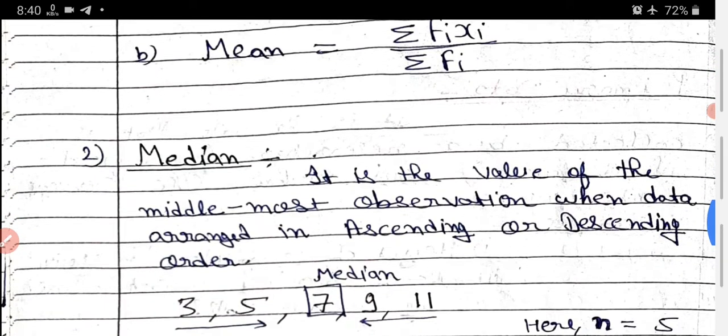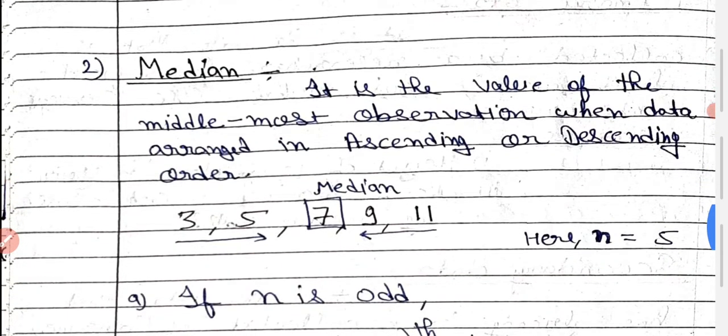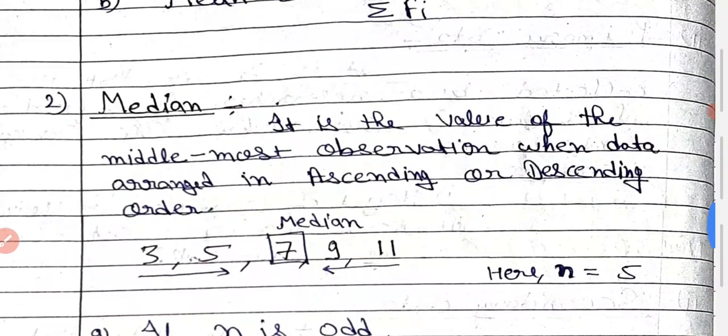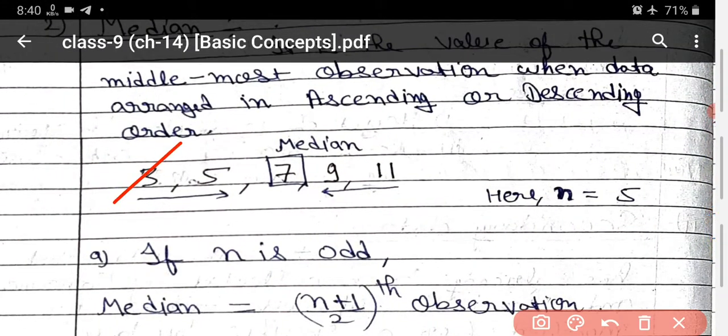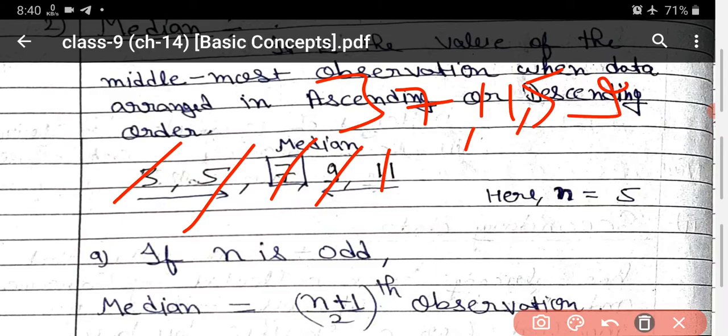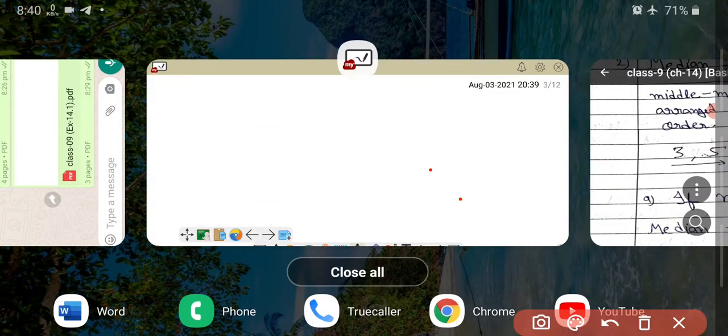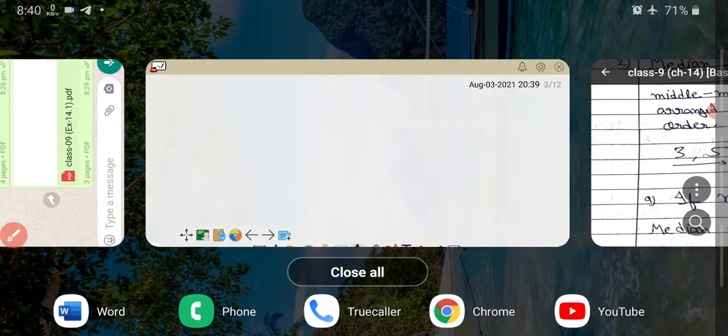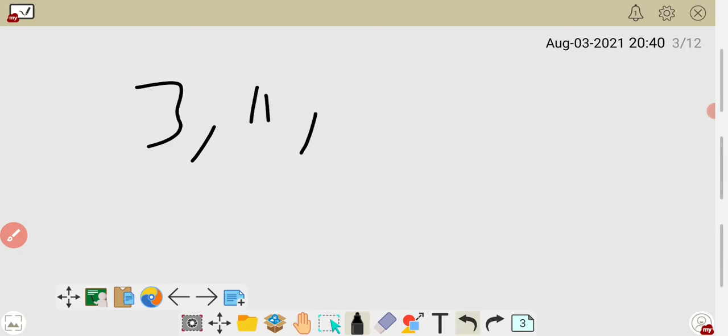Okay. Now what is the median? Median is the value of the middlemost observation when data is arranged in ascending or descending order. Suppose you have some data: 3, 11, 5, 9, 7, like that.